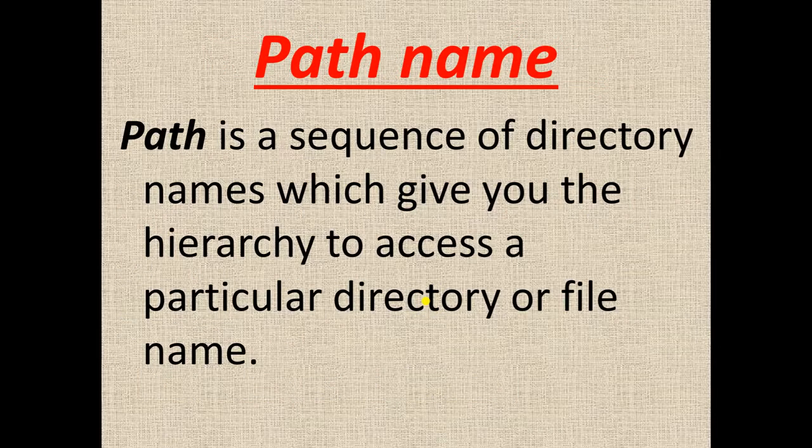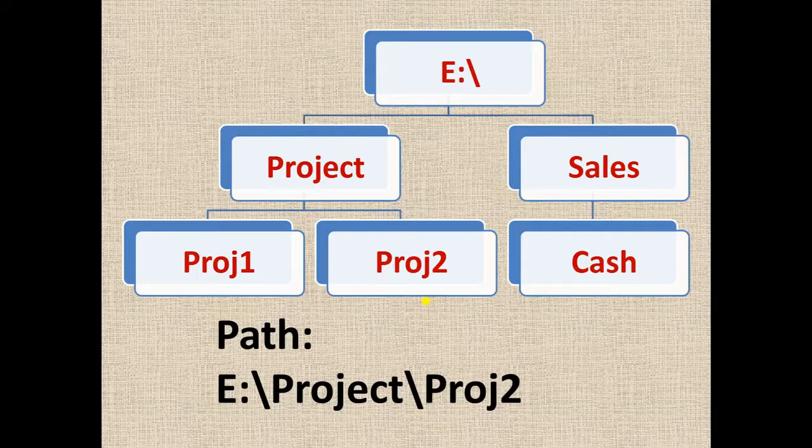Next is path. A path is a sequence of directory names which gives you the hierarchy to access a particular directory or file name. This is the example. This is a directory in which two folders are there, project and save. Project is further divided into two parts, project 1 and project 2, and save is further divided into cache. So this is the path of project 2, that is E drive, then project 2.